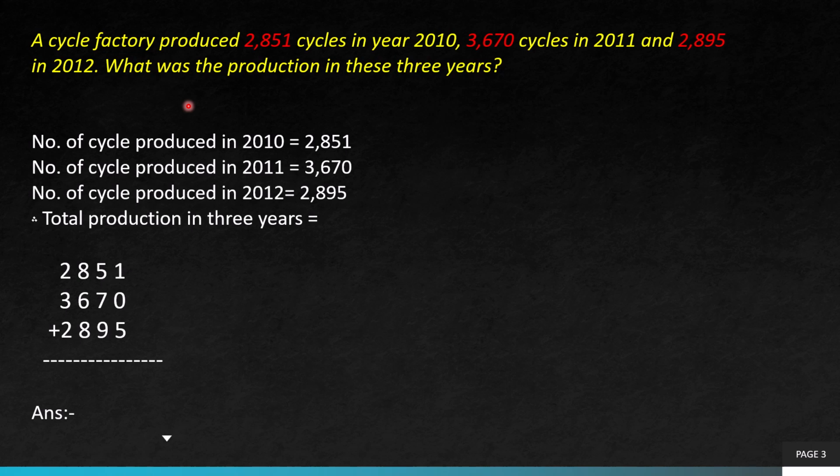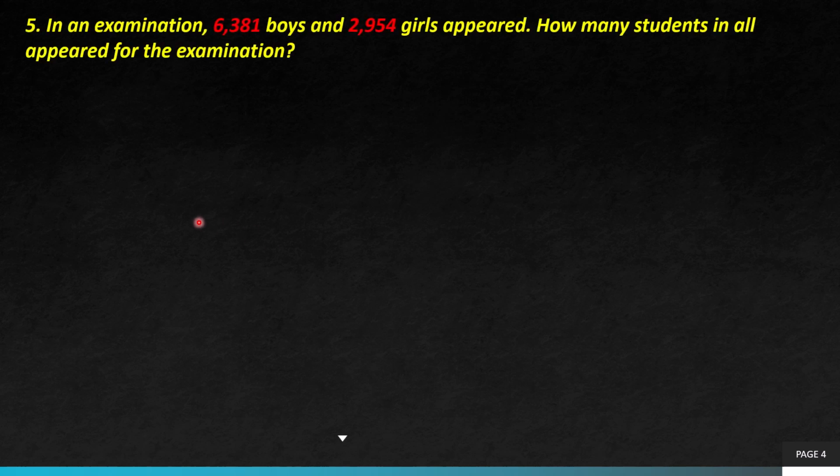I hope you have understood how to write the statement. In this question, this is the production in 2010, so that's why we have written number of cycles produced in 2010, then 2011, and 2012. So simply while solving, in the solution we will do this.